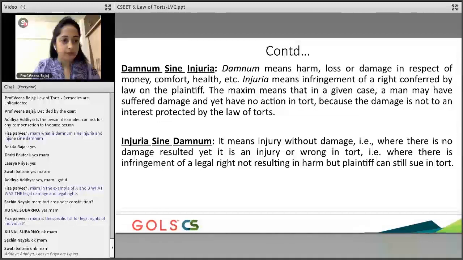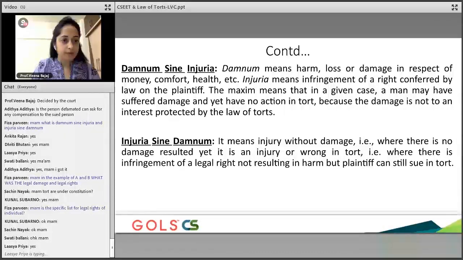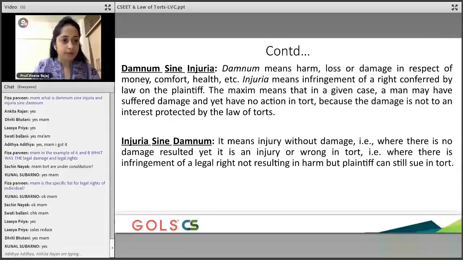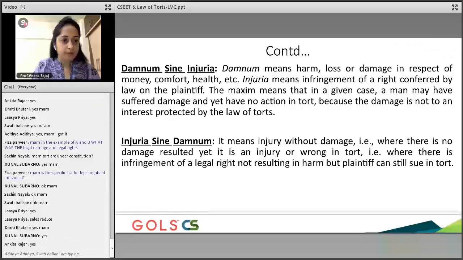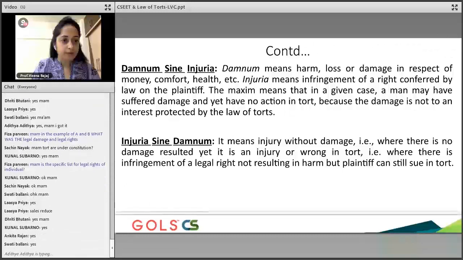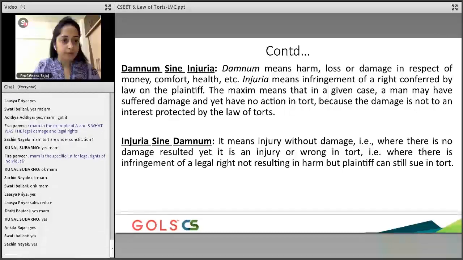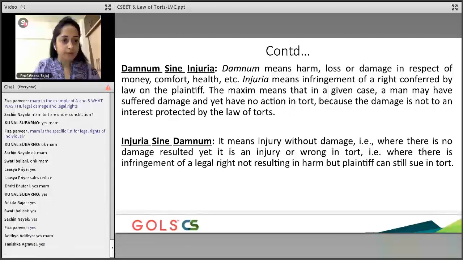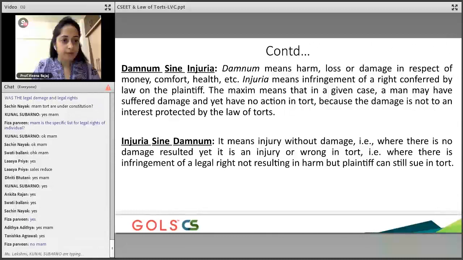Guys, is there a damage because of the new shop that has opened? Quickly, I want each one of you to attend to this question. Is there a damage or not? Aditya, Ankita, Anthony, Dhriti, Fiza, Hemlata, Kunal, Priya, and everyone else? Yes, there is a damage that has happened. But is there an infringement of any right?